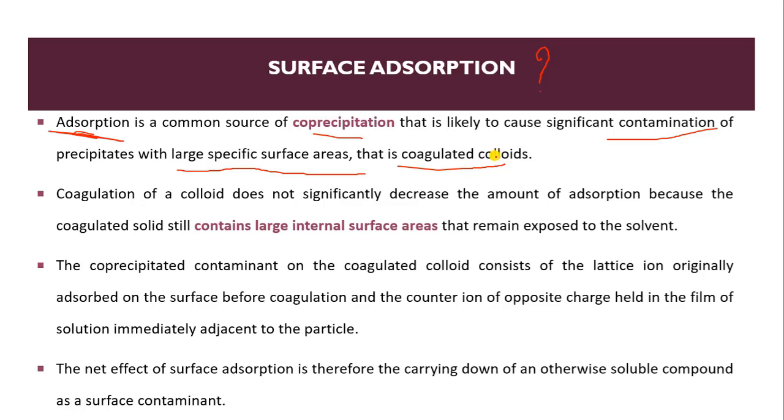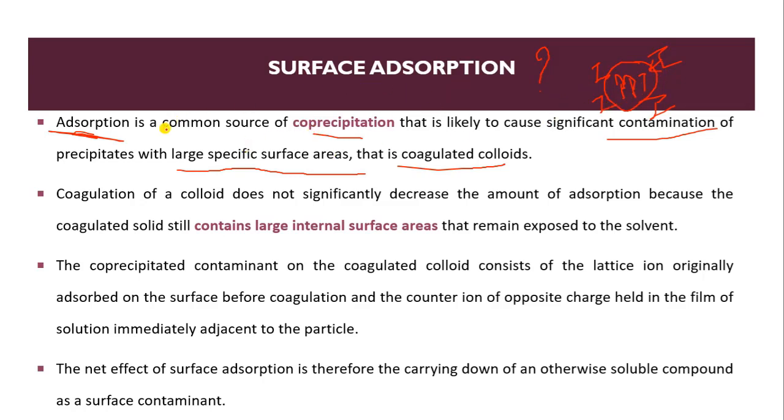Generally, surface adsorption means that if this is our molecule, this is our precipitate, then the impurities will surround it. On the surface of the precipitate there will be impurities. So this is known as surface adsorption.